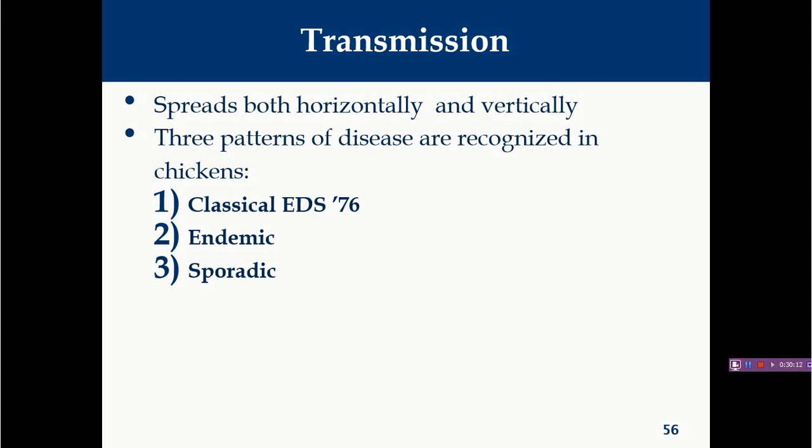In this disease a total of three patterns are seen. The first one is the classic EDS 76 pattern. Here, when primary breeding stocks are infected, they ultimately transmit the disease to the offspring, so there is vertical transmission.